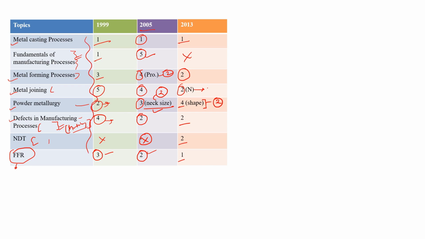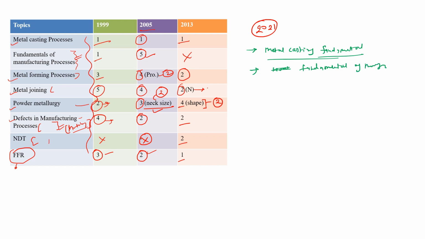Okay, so for year 2021 what we should focus in this manufacturing part, we should focus on all the metal casting fundamentals. Okay, so metal casting fundamental is very important, that how we produce, what are the types of pattern, what are the types of gating system, and what the gating system includes. Okay, so that all comes under the metal casting. And fundamentals of manufacturing process means how we can classify all the metal forming processes, upon which things we can classify. So fundamental of manufacturing is very important topic.